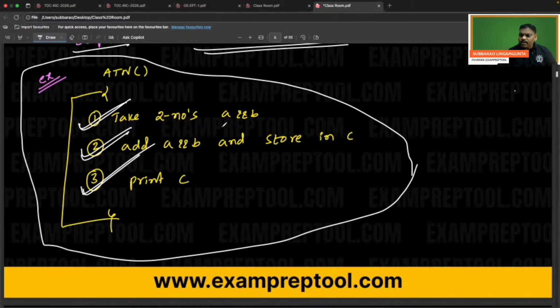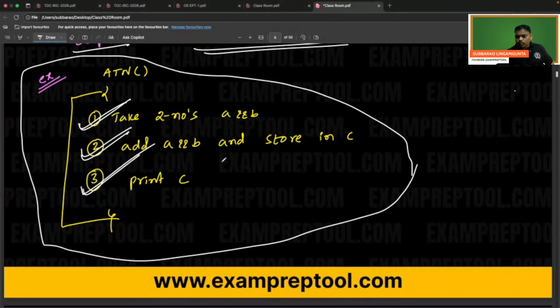Maybe some people will write in Hindi also. Some people will write in Telugu language also. Some people will write in the Marathi language also. So you can write whatever way you want, in your own style. Algorithm is nothing but pseudocode. It is not C language, it is not Java language, it is not Python language. Just normal English lines. Whatever you are thinking, please write step by step.